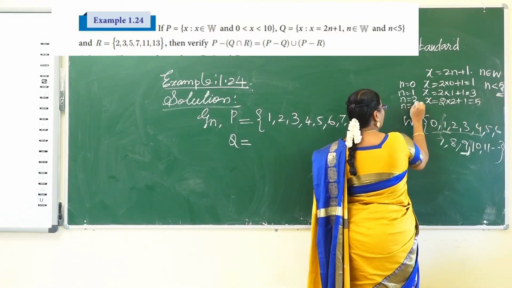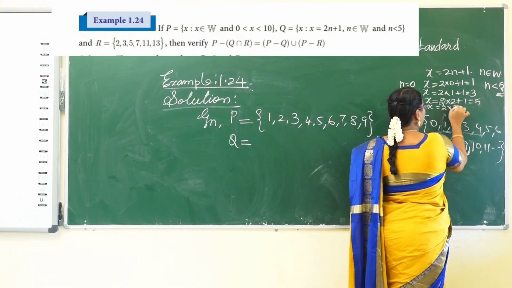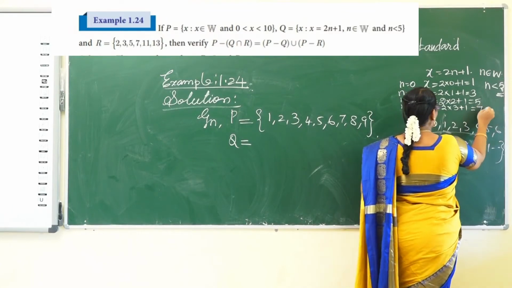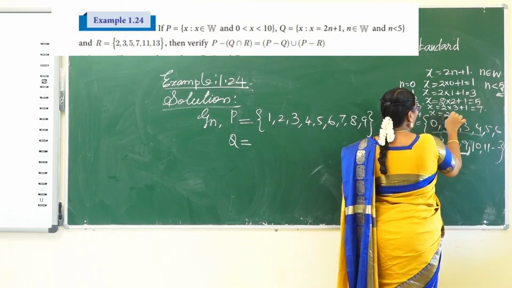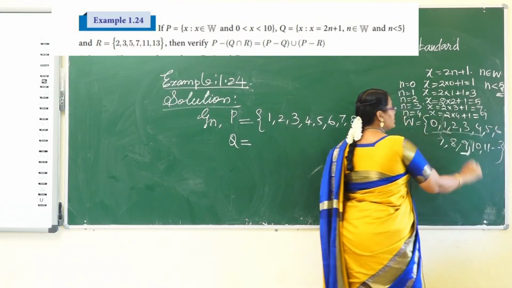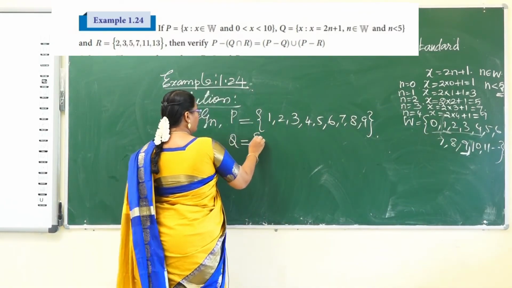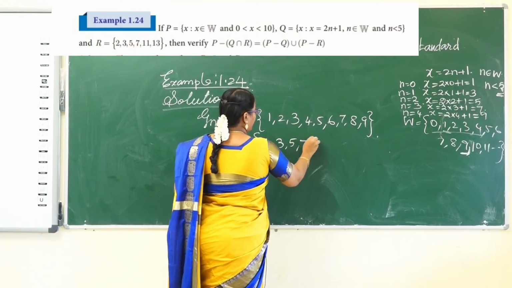So, n equal to 3. x equals 2 into 3 plus 1. 2 threes are 6, 6 plus 1 is 7. So, n equal to 4. x equals 2 into 4 plus 1 equal to 9. 2 fours are 8, 8 plus 1 is 9. So, the elements of set Q are 1, 3, 5, 7, 9.